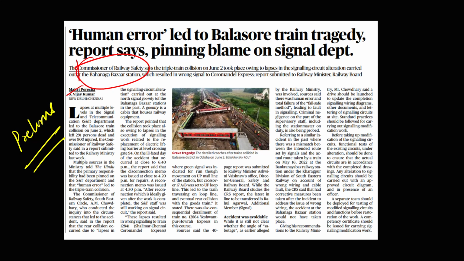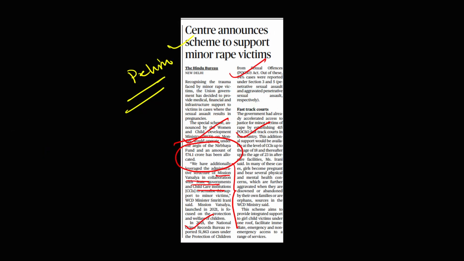Guys, next topic, human error led to Balasore train tragedy. Here, this body, Commissioner of Railway Safety, is very, very important. What is this body? What is the role of this body is very, very important. Guys, moving forward, Government of India has introduced a new scheme to support minor rape victims. Here you need to know the nitty-gritty of this scheme, and you also need to know what is Nirbhaya Fund, because this scheme will be funded through this Nirbhaya Fund.